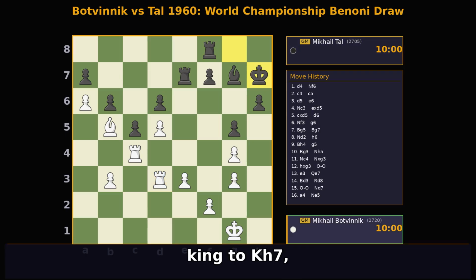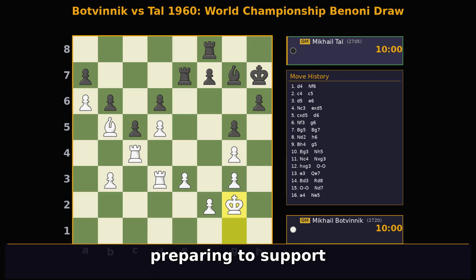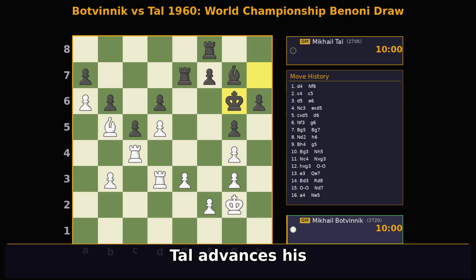Tal moves his king to kh7, bringing it to safety and preparing for kingside action. Botvinnik brings his king to kg2, centralizing it and preparing to support his pawns. Tal advances his king to kg6, gaining space on the kingside. A more aggressive f4 would have been met by h5, leading to f5+.